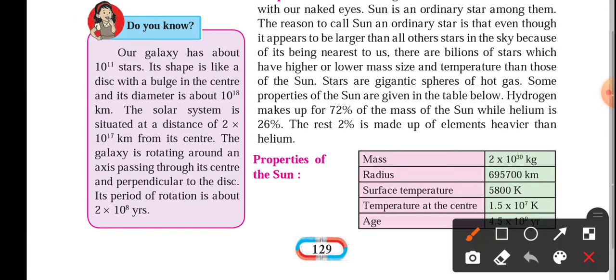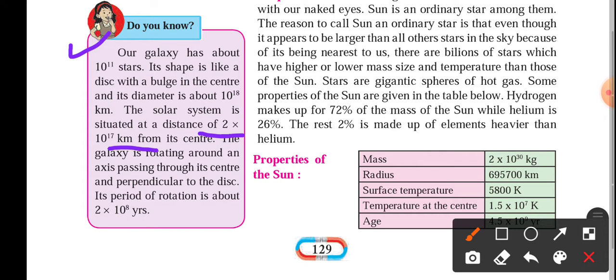Here is some more information they have given about our galaxy. It has about 10 raised to 11 stars. Its shape is like a disk with a bulge in the center, and its diameter is about 10 raised to 18 kilometer. The solar system is situated at a distance of 2 into 10 raised to 17 kilometer from its center. So this question may be asked to you: what is the distance of our solar system from the center of the galaxy?